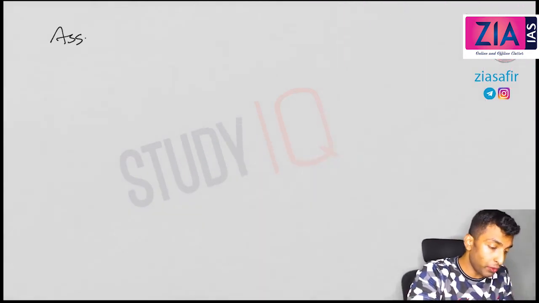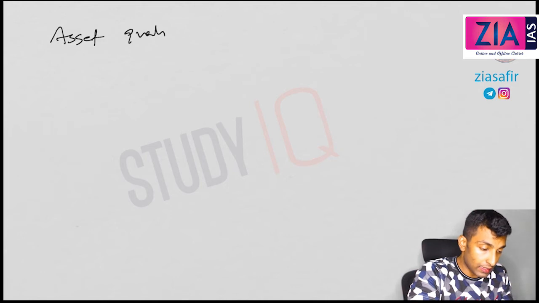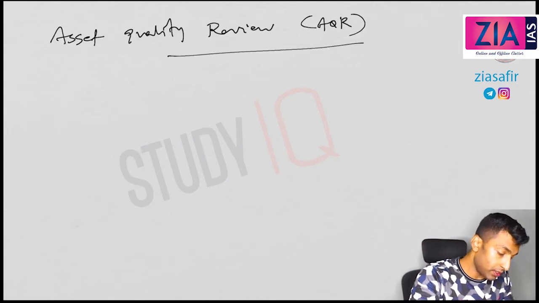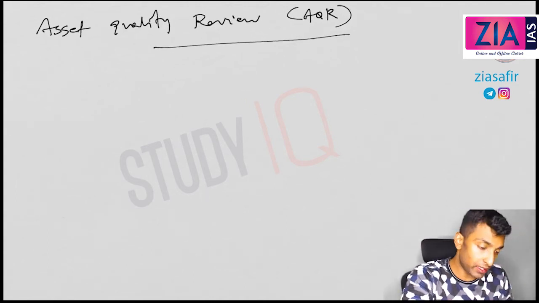Then what about the asset quality review? Asset quality review, AQR. RBI conducts a survey.